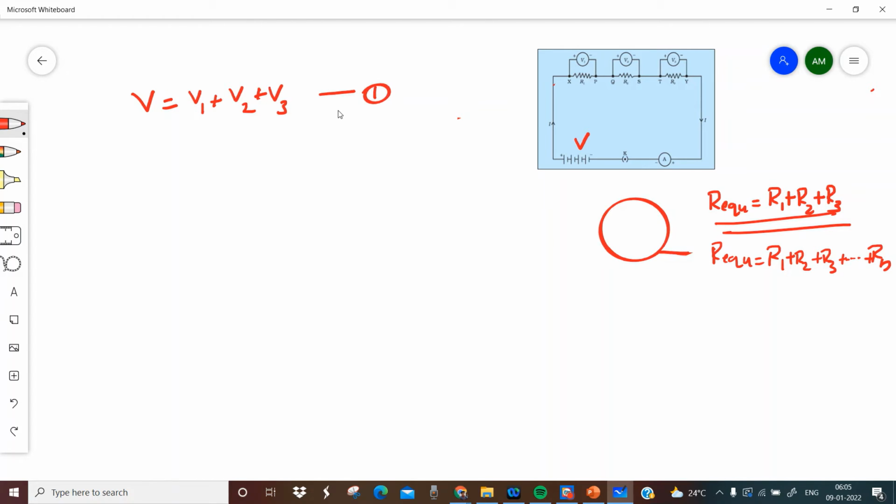Can I write this or not? Yes. V is equal to V1 plus V2 plus V3.